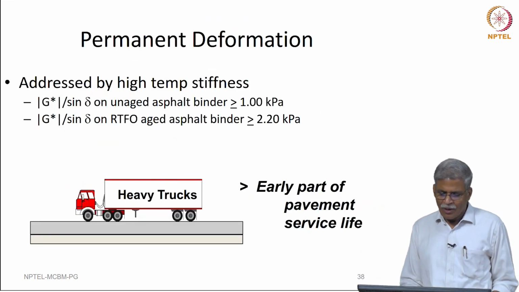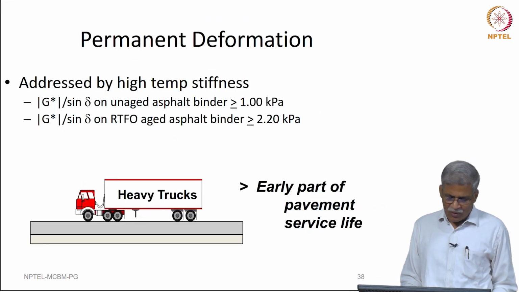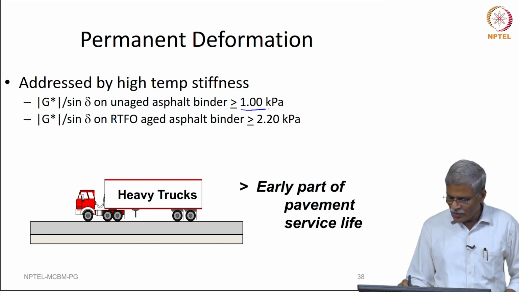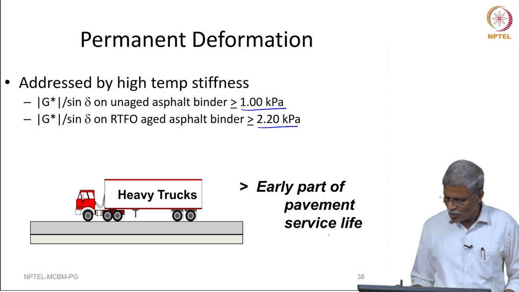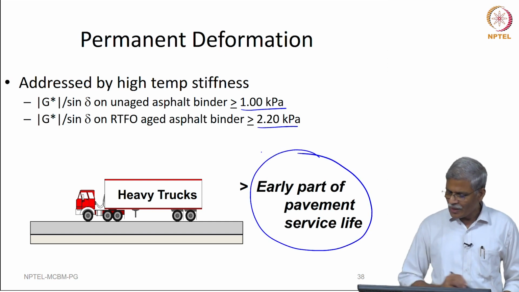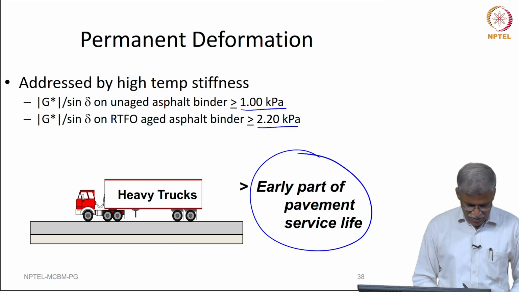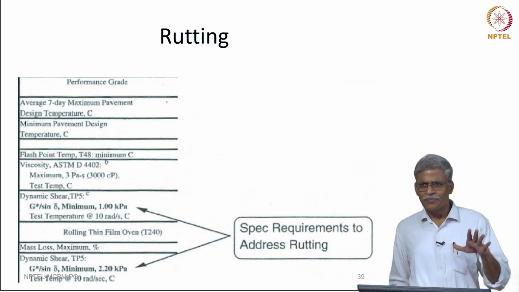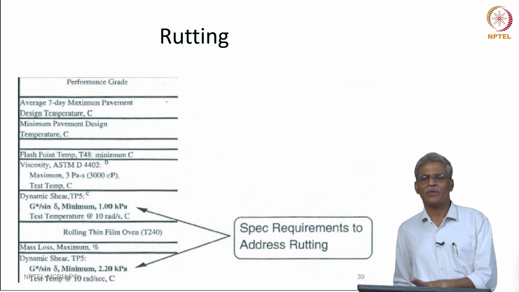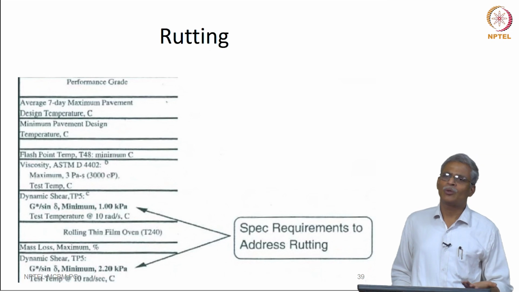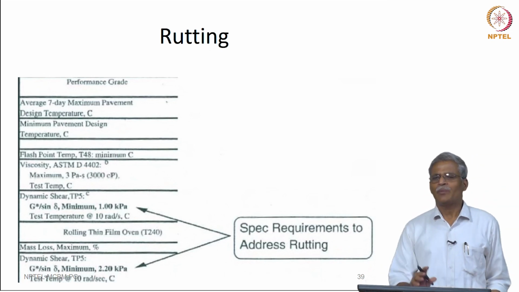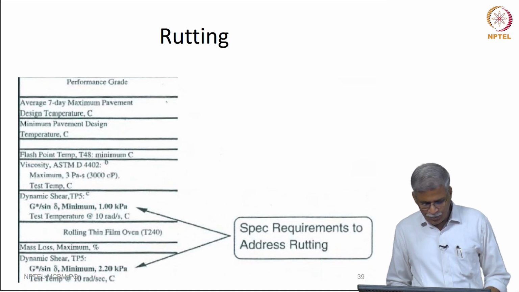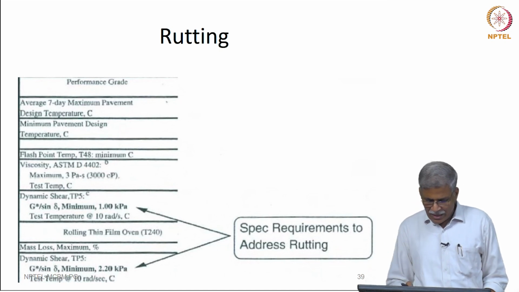Okay, right. So, what is the reason for this? This G star by sin delta value that is given here as 1 kilopascal and 2.2 kilopascal is related to the early part of the pavement service life. And how it is written here, please understand this carefully, look at this. Here in performance grade specification, the spec parameters come to the left hand side and the temperature is listed in the main table. So, it says G star by sin delta minimum 1 kilopascal remains the same.